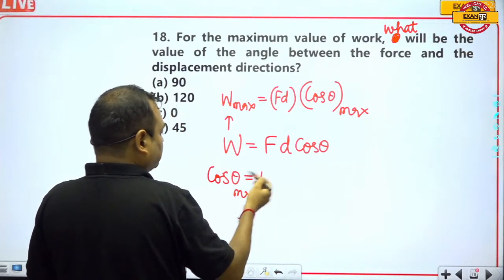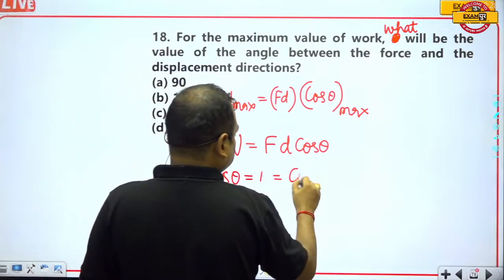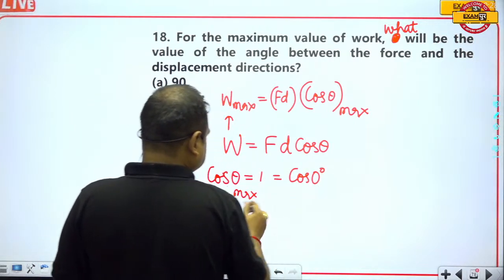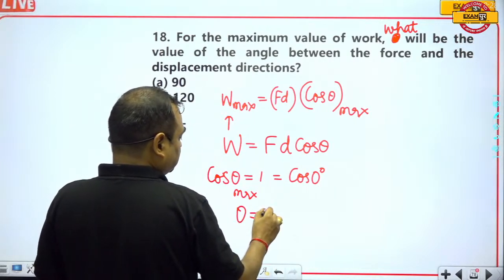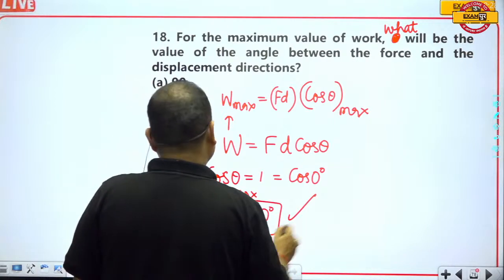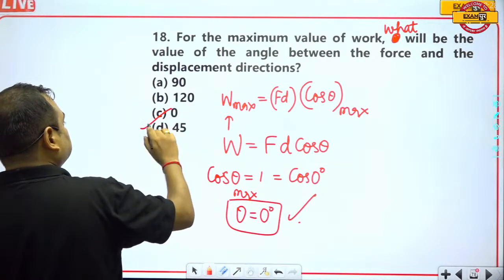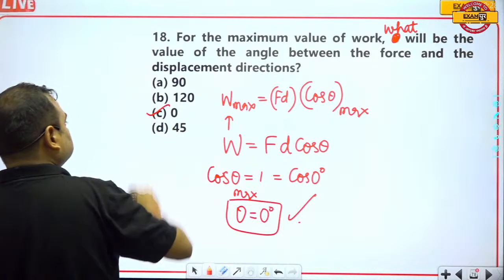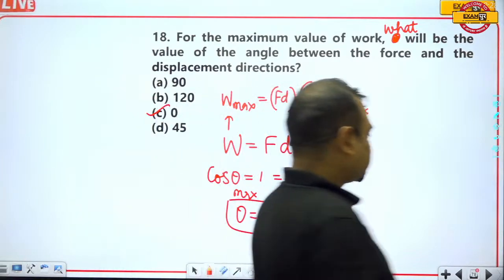Okay, the maximum value of cos theta is equal to 1, and this will be equal to cos 0 degree, and hence we can say that theta will be equal to 0 degree. So here option C is the correct answer. Okay, so C is the correct answer. C is the correct answer.